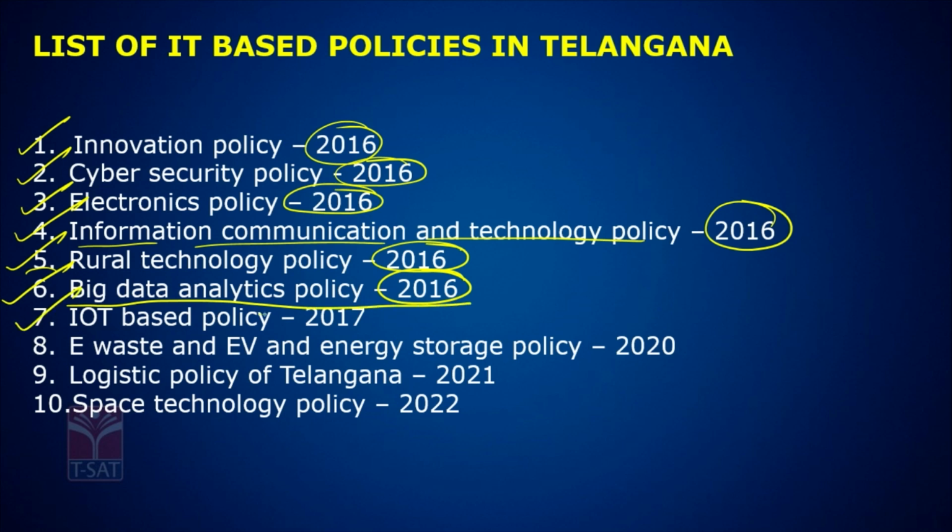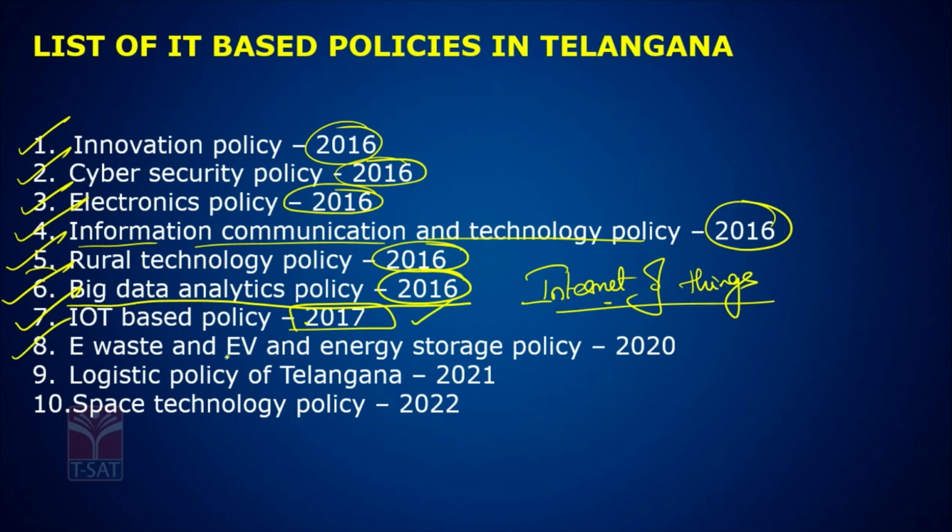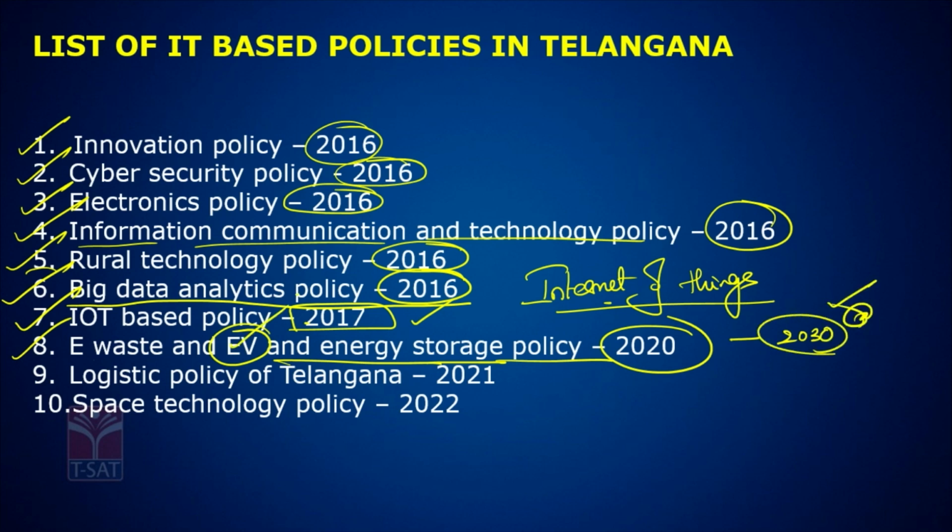Internet of Things based policy was launched in 2017. E-waste and EVs, electric vehicle and energy storage policy, 2020. See, by 2030, India wants to capture this EV market. So only on the basis of that this policy is launched. Logistics policy of Telangana was launched in 2021 and recently in 2022, space technology policy is launched.